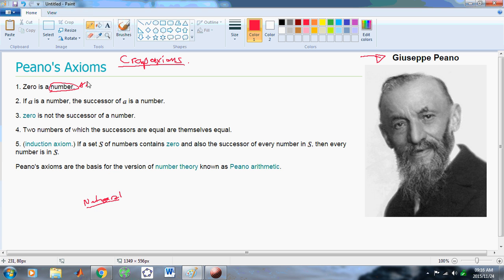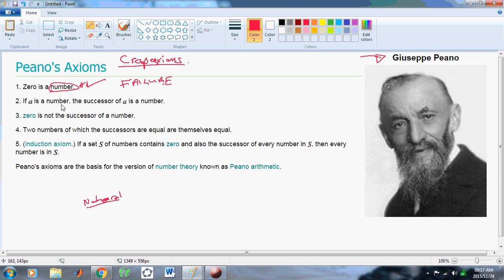So we've dealt with number 1. Already in the very first axiom we have a failure. This is ill-formed, therefore it's a failure on Peano's part. Now in step 2 we see, if A is a number, so we have a conditional now.